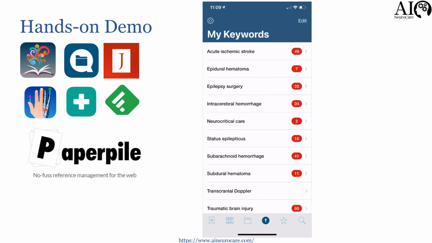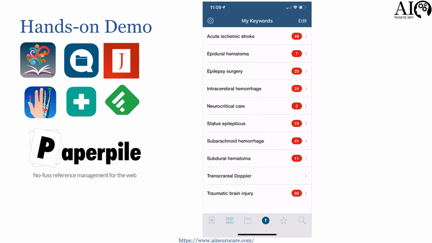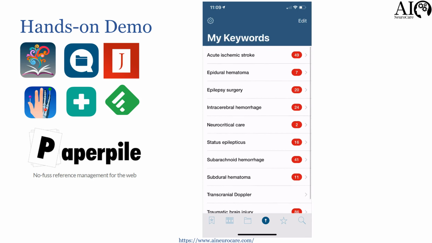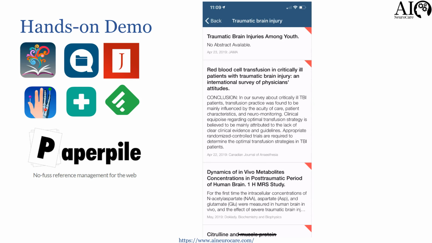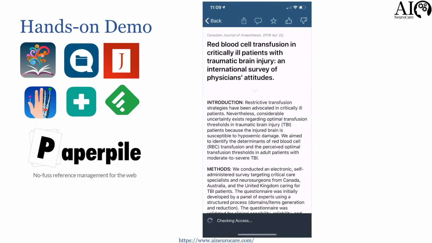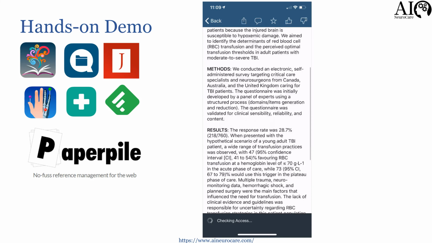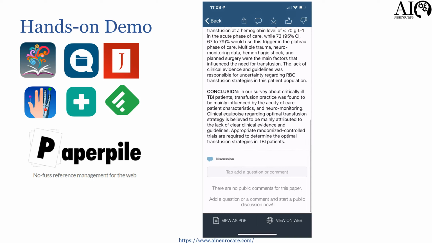Then I have keyword search available. For example, I have different keywords that I've suggested here, and I look for those. Traumatic brain injury is one of them. I do subscribe to JAMA, but I do not subscribe to Canadian Journal of Anesthesia right here. What this does is that, for my topics, it pulls up from the web whatever new articles are available. Some of them I have access to, some of them I don't.